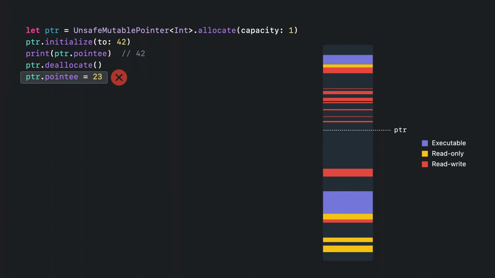If we are lucky, the memory location was rendered completely inaccessible by the deallocation, and trying to access it will result in an immediate crash. However, this isn't guaranteed. Subsequent allocations may have reused the same address to store some other value. In this case, dereferencing the dangling pointer may lead to even more serious problems. Attempting to write through it may silently corrupt the state of some unrelated part of our application.